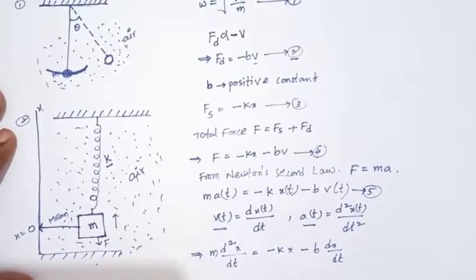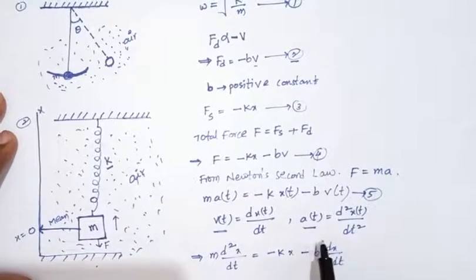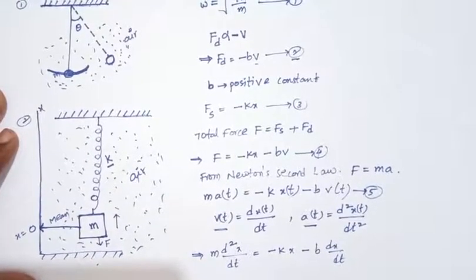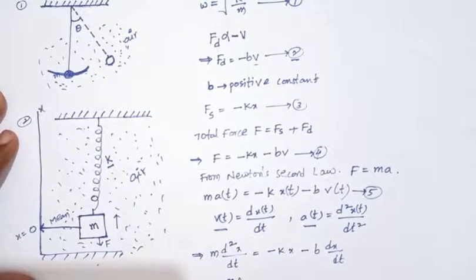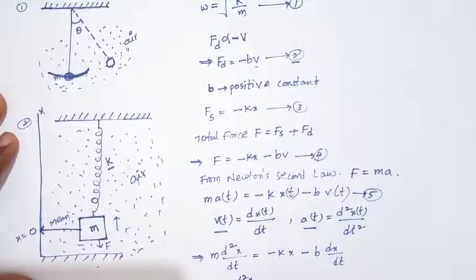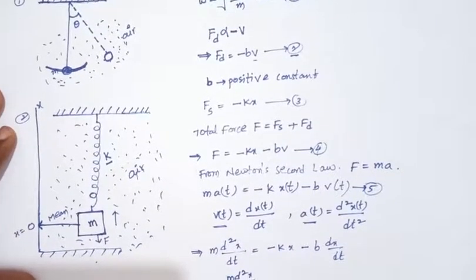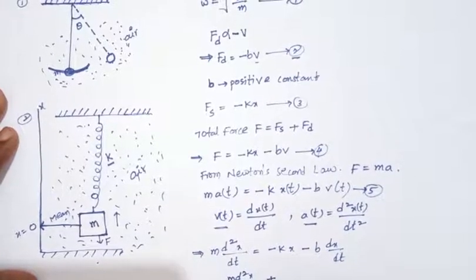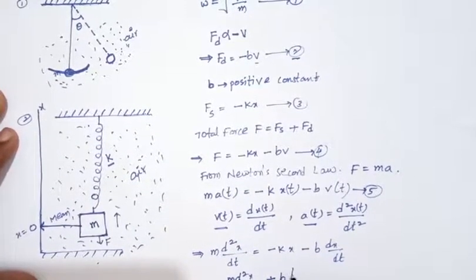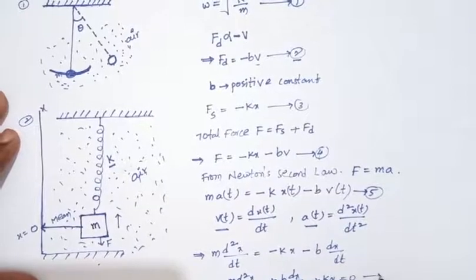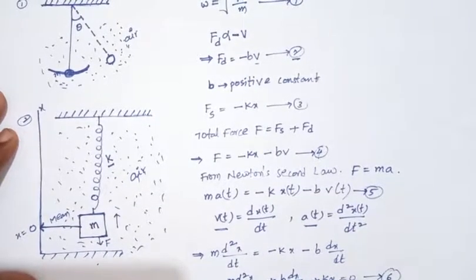Taking these two terms to the left side, the equation becomes m d square x by dt square plus b dx by dt plus kx equals 0. This is equation number 6.